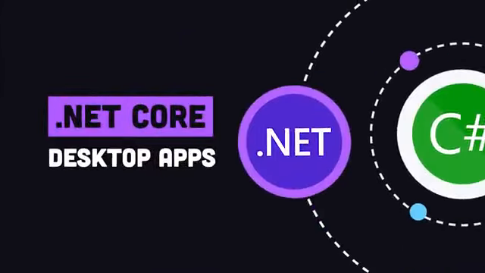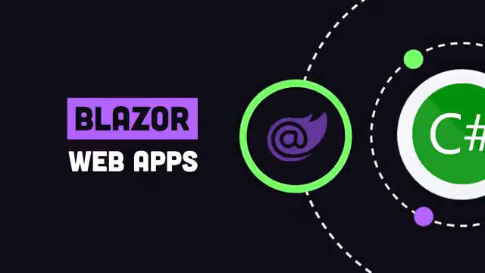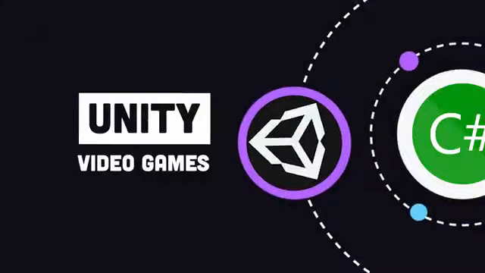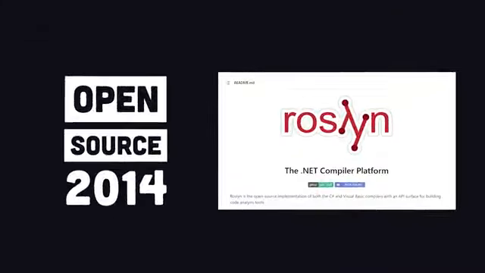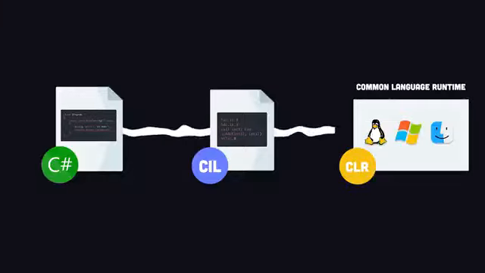this day. It can be used to build almost anything, like desktop apps on .NET Core, cross-platform mobile apps with Xamarin, web applications with Blazor, and video games with the Unity framework. It became open source software in 2014 and can be used to build apps outside of the .NET framework. C# code is compiled into an intermediate language, which can then be interpreted by the Common Language Runtime, where it can be executed as native machine code on any operating system, without the need to recompile.